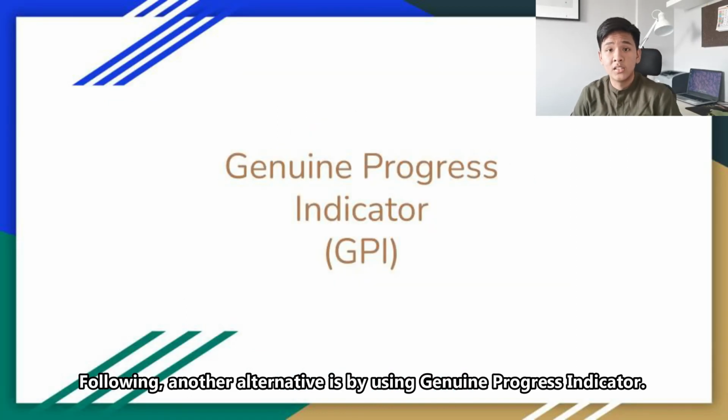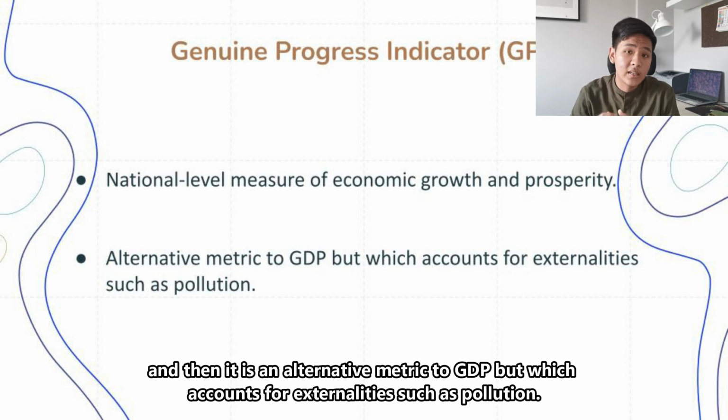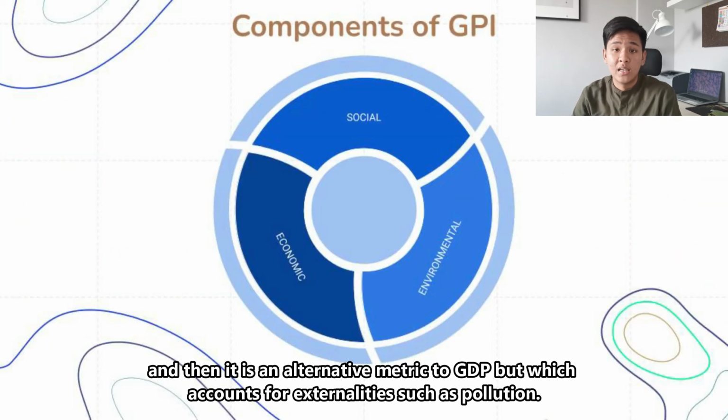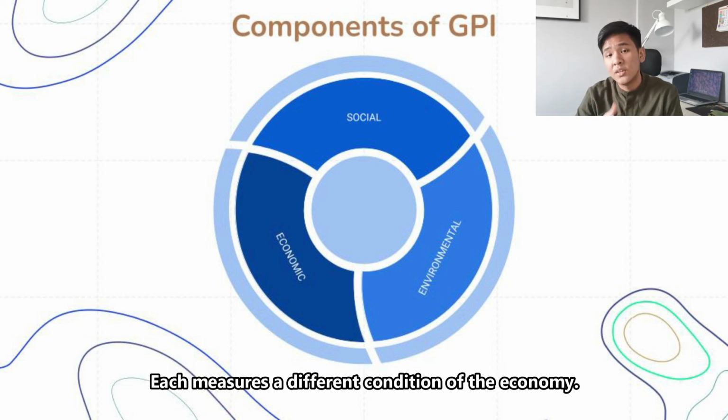Following, another alternative is by using Genuine Progress Indicator. The Genuine Progress Indicator, or GPI, is a national level measure of economic growth and prosperity, and it is an alternative metric to GDP but which accounts for externalities such as pollution. The GPI consists of 26 indicators grouped into 3 categories: social, economic, and environmental. Each measures a different condition of the economy.